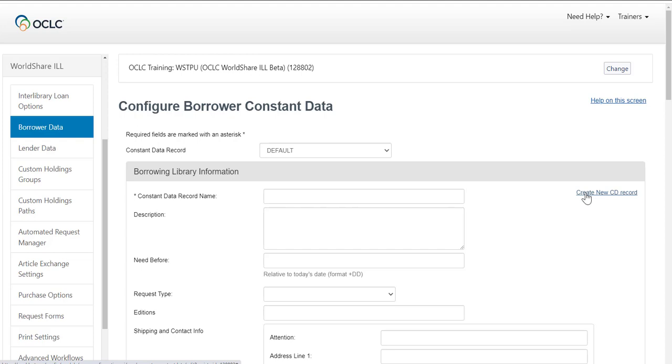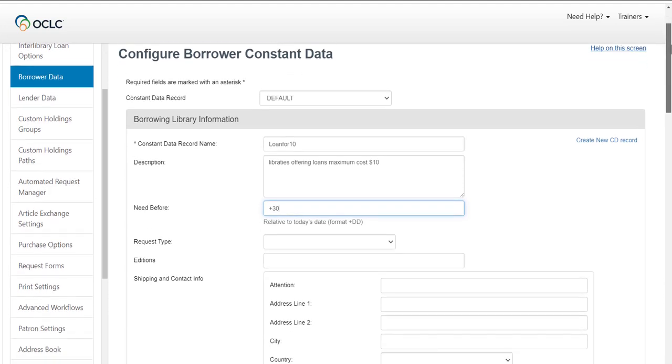For this example, we want to create a loan constant data. First, give a name to this constant data. Let's call it loan for 10. Then give a brief description. Libraries offering loans, maximum cost $10. You can leave the need before field blank if you think this might change from request to request, or you can input plus 30 for 30 days, for example.